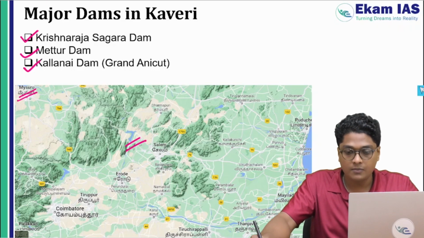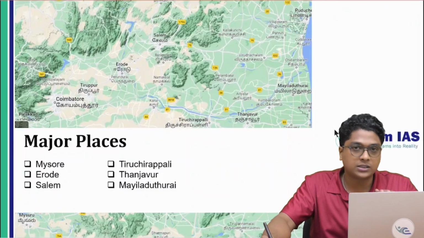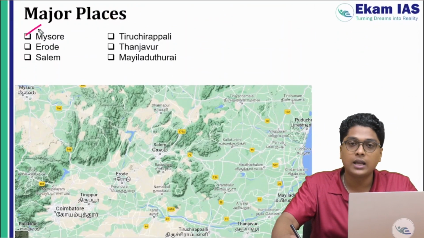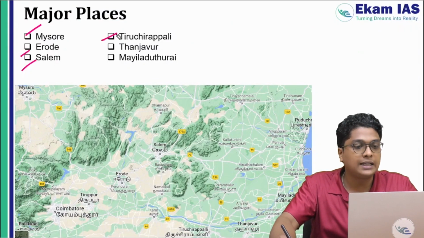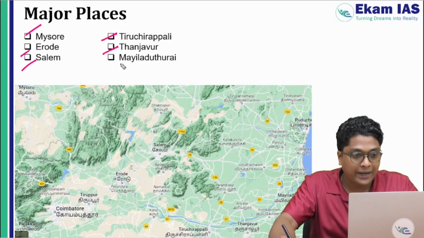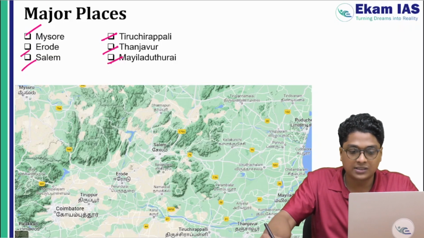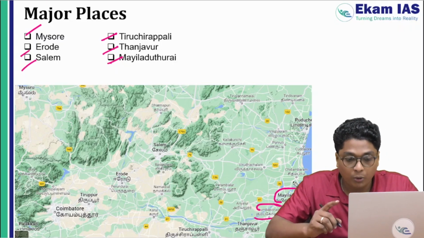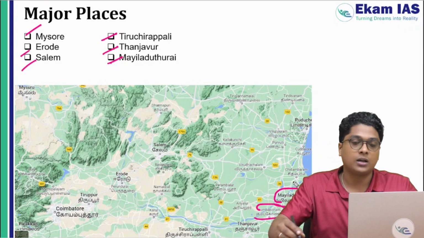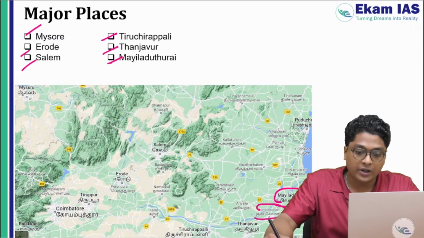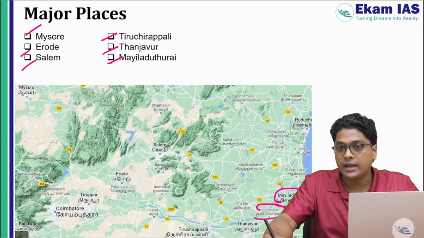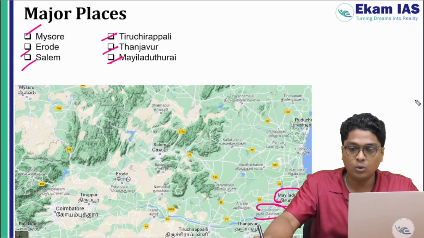Srirangam. Now moving on to the next important aspect that you need to remember regarding the river, the major places. We have seen Mysore, Erode, Salem, Tiruchirappalli, Tanjavur and Mayiladuthurai, right? It is towards this region, right? And nearby this place we also have Kumbakonam, right? In Kumbakonam we have a power plant also located here. So after Tanjavur, then it is going to Kumbakonam, Mayiladuthurai, and later it is draining into the Bay of Bengal.